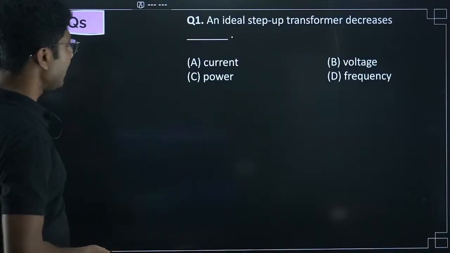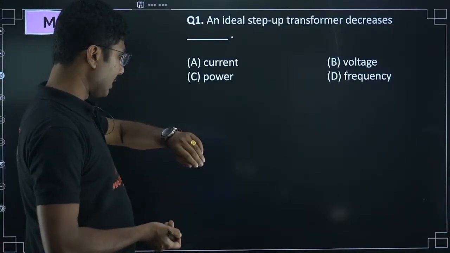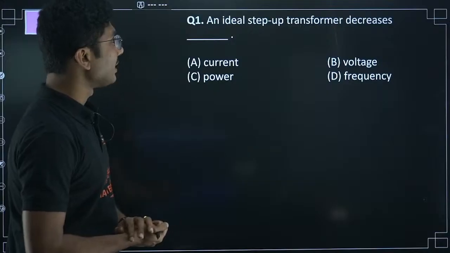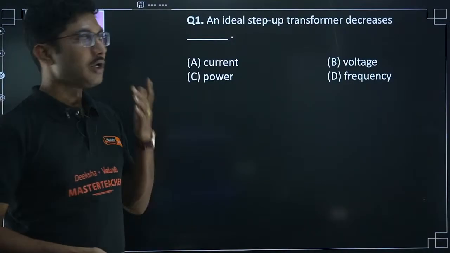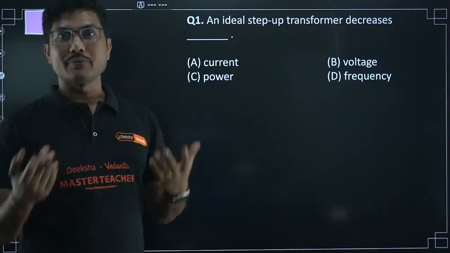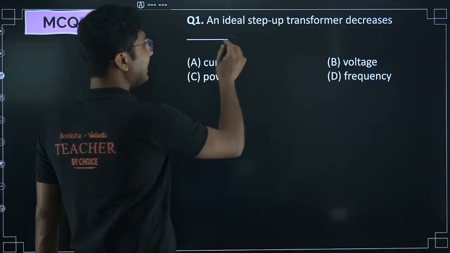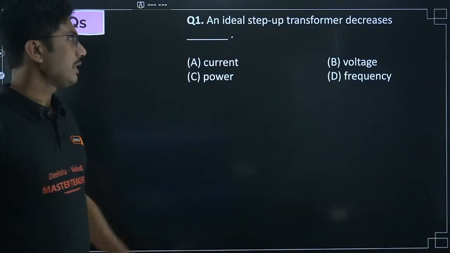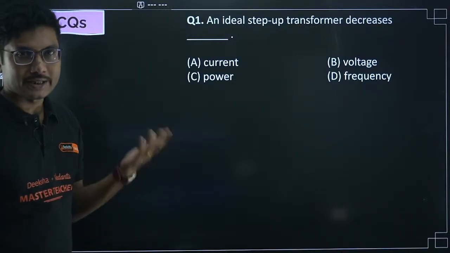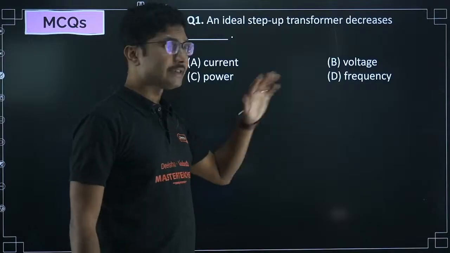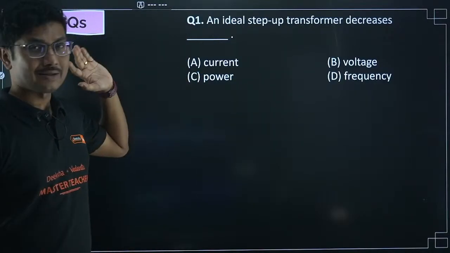Now alternating current, again from this chapter we are solving numerical questions as well. Let's do it quickly. An ideal step-up transformer decreases dash. So a step-up transformer means it is increasing the voltage. So if you increase the voltage, then what will reduce? Current, voltage, power, frequency. Now in an ideal transformer, power remains constant. Only the relation between current and voltage changes. Frequency is unaffected, frequency remains the same. So only current and voltage you can change.